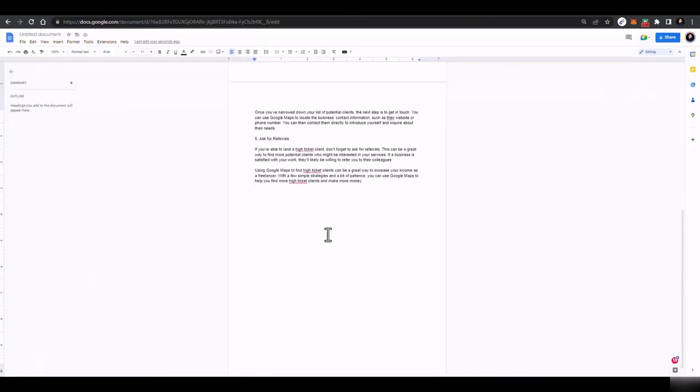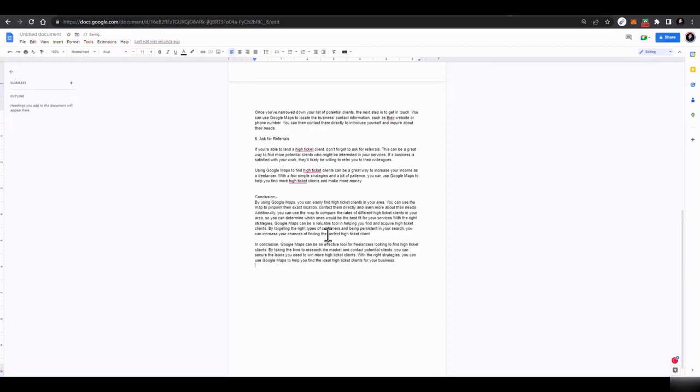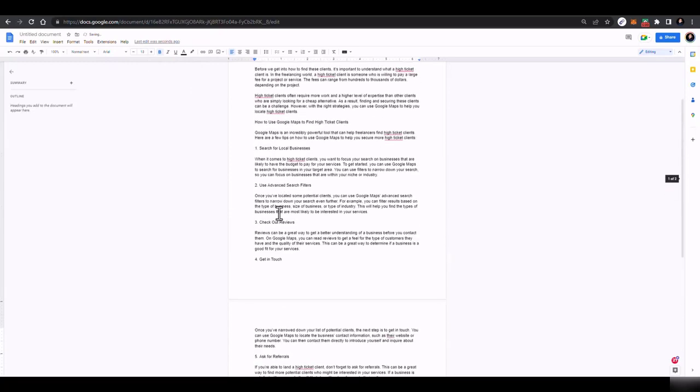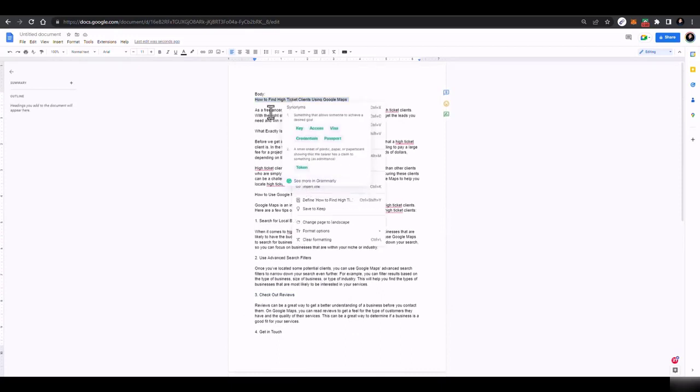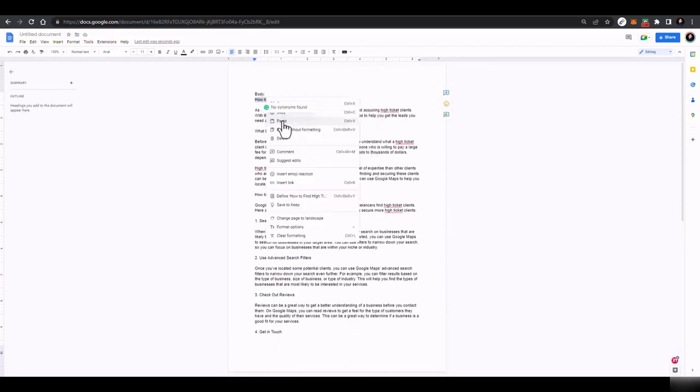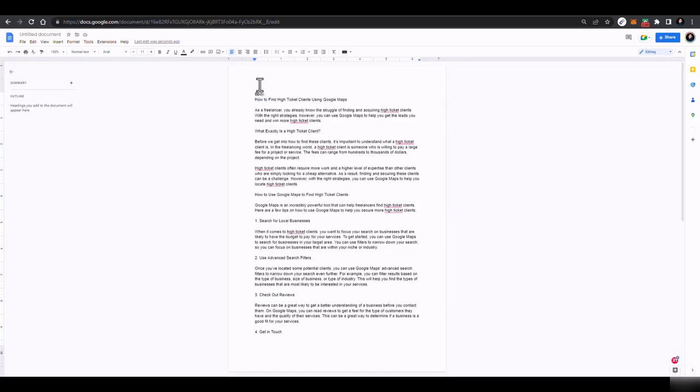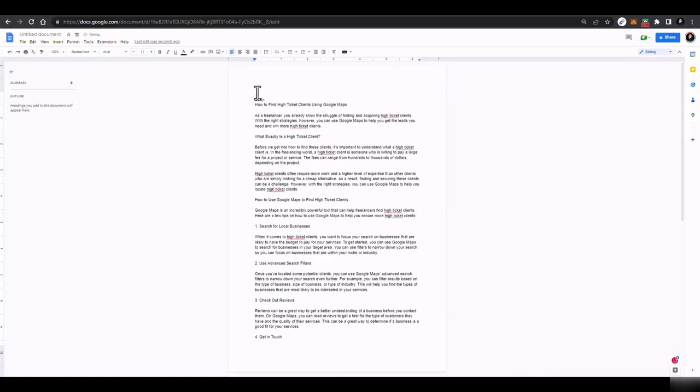So I'll just copy this conclusion, and here I'll just add it as conclusion, and I'll just paste the conclusion here. Then you can make it bold, italic, or highlighted. Now you know how to use Google Docs, or if you know how to use Microsoft Word, you can use that as well. Now this is the title basically. This is the title, and here I'll just give a headline of title.